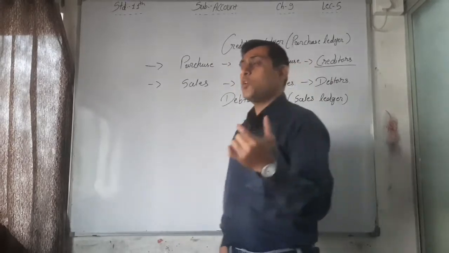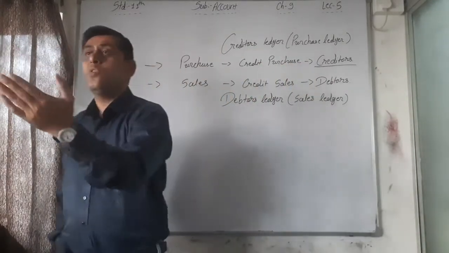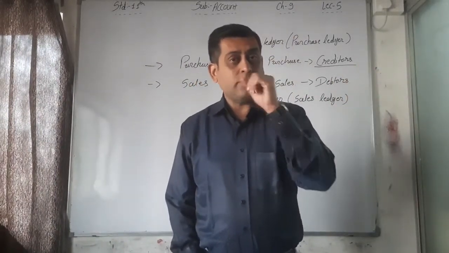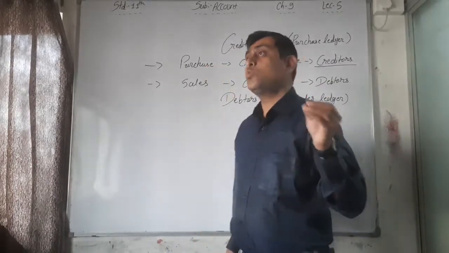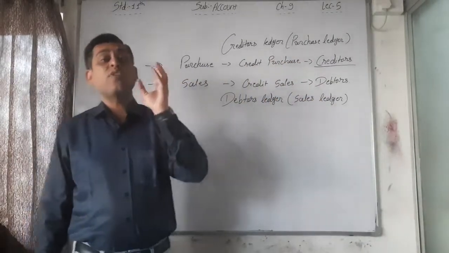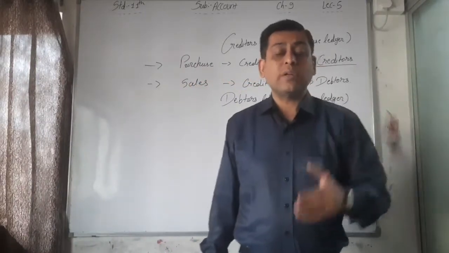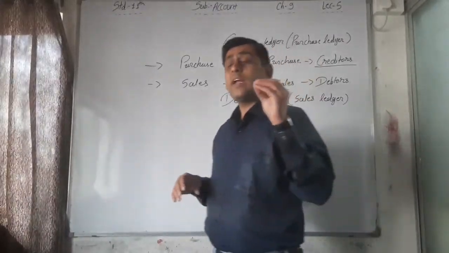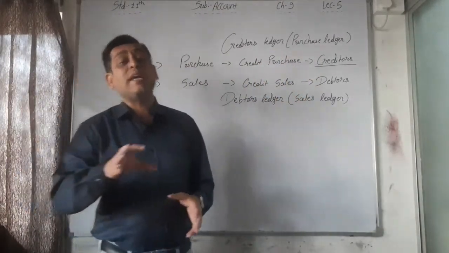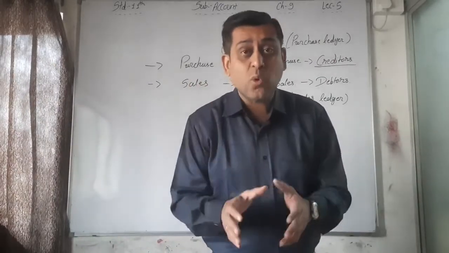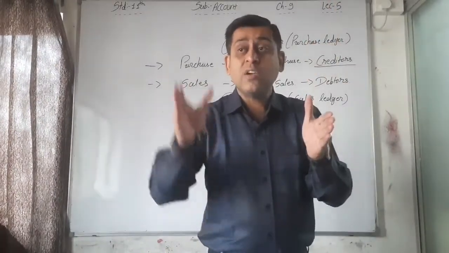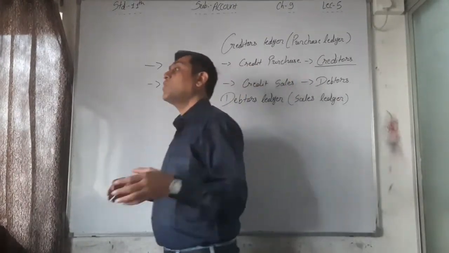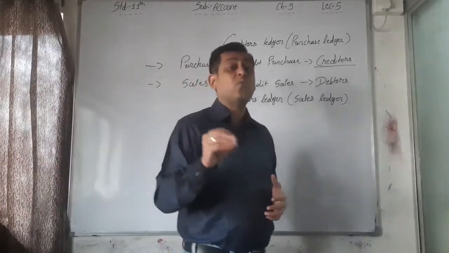See, it's a continuous process. I am purchasing from Ramesh and I am paying. I am purchasing some goods from Ramesh every 2 to 3 days, or weekly, and I am paying at my convenient time, that is after 2 days, 3 days, 5 days, 15 days. That means one side I am purchasing, one side I am paying. At one time, that is after 6 months, I have to see what amount I have to pay to Ramesh.